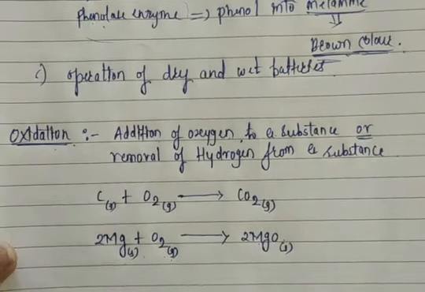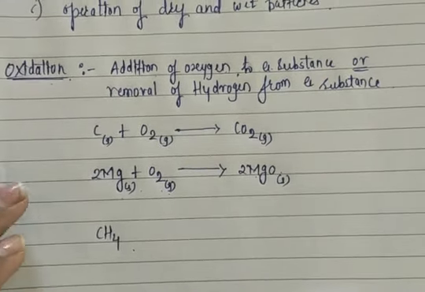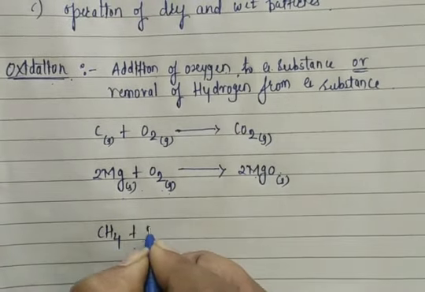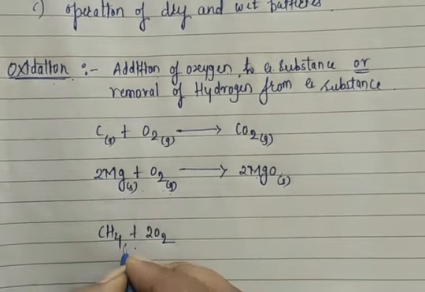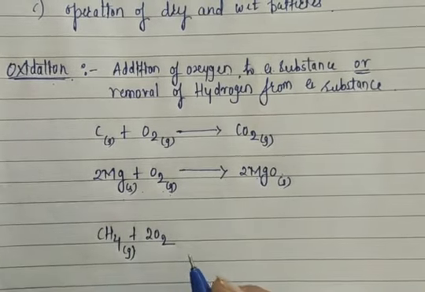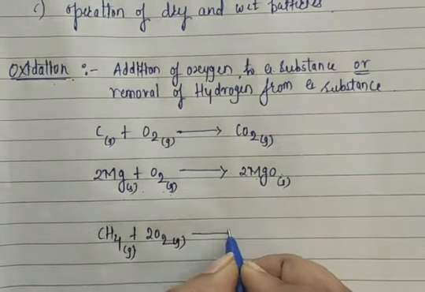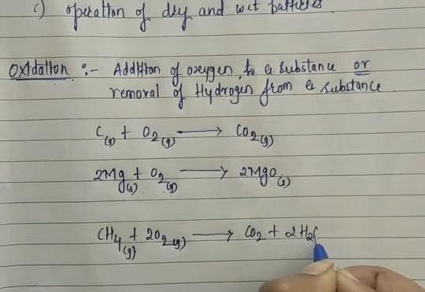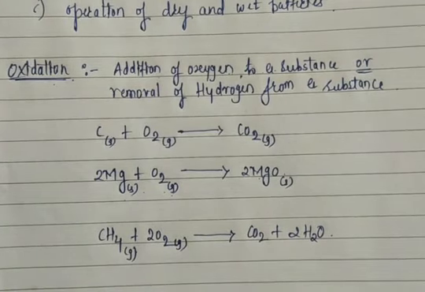Third example, CH4. Everyone knows CH4; what do we call it? Methane. Methane reacts with two molecules of oxygen. Methane is present in gaseous state, and oxygen is also in gaseous state. There is a formation of CO2 and two molecules of water. Now tell me, is it an example of oxidation or reduction?